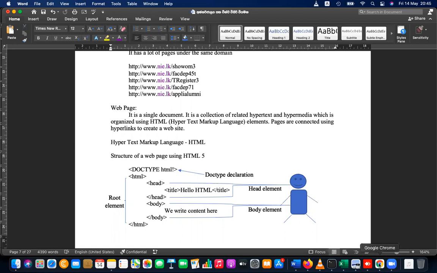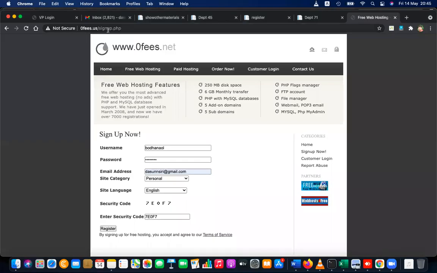First of all, go and visit this link. I'm going to give you a link. I explained this another day, I think 2 days before. This is used to create a hosting account as well as a subdomain.